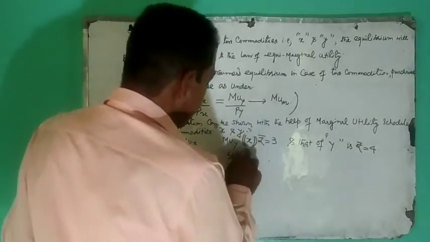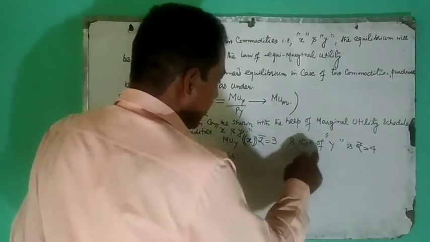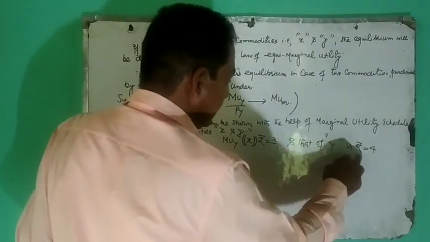Suppose now the price of commodity X is rupees 3 and the price of commodity Y is rupees 4.